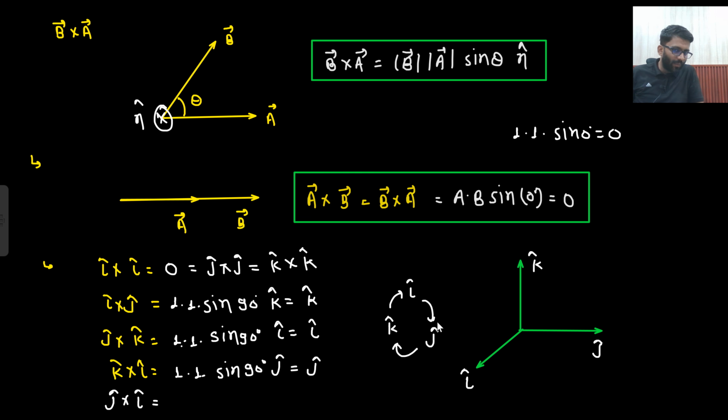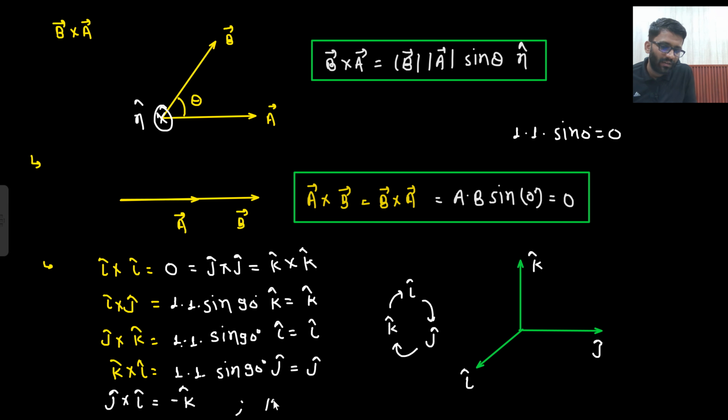Going from i to j, I will get k, but if I am going from j to i, then I will get minus k. I am going opposite, no? i cap cross j cap is k cap, so what will be the opposite of that? Minus k cap, right?